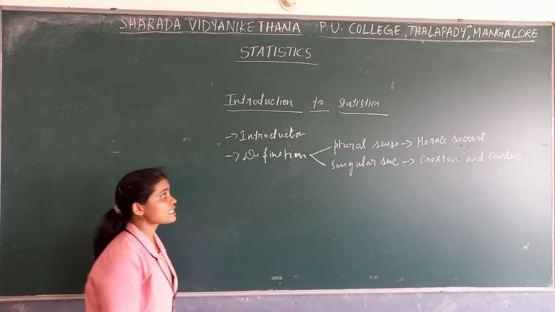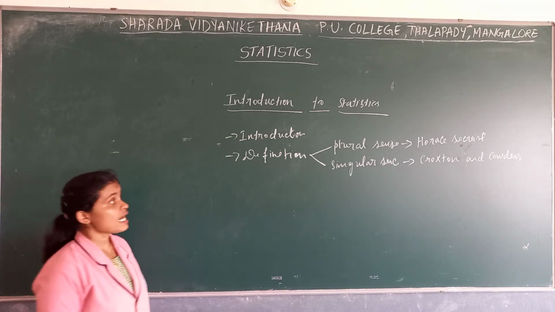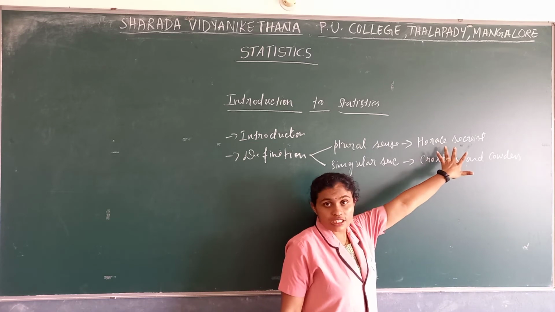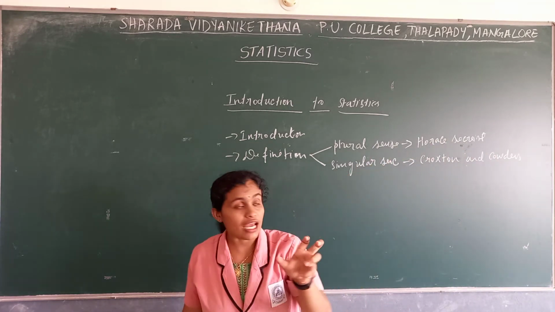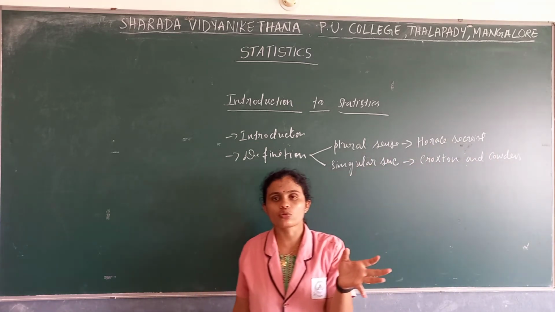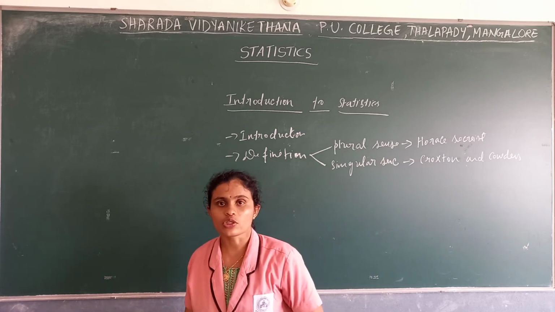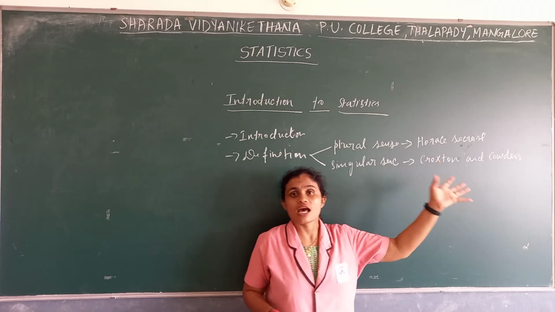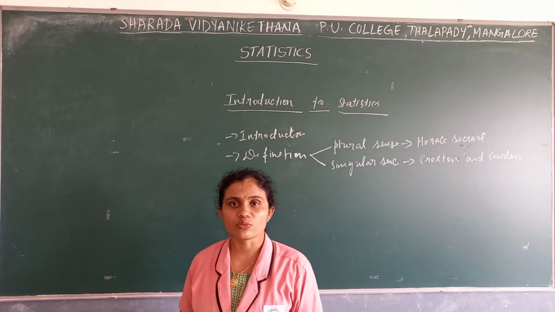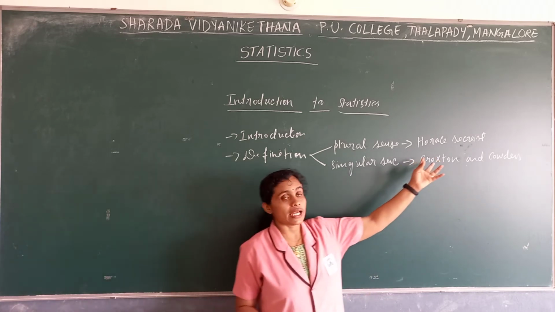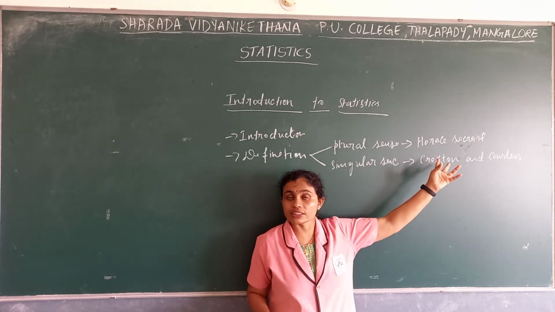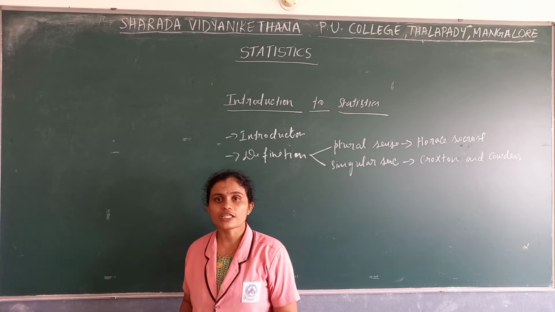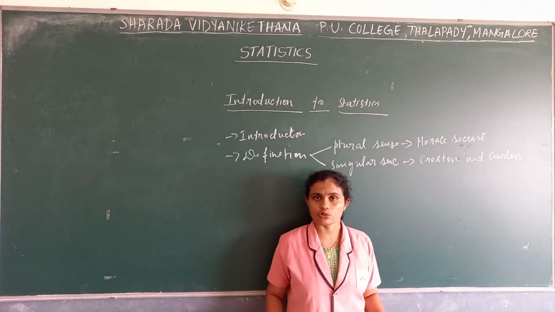According to Horace Secrist's definition, that was the plural sense, statistics is an aggregate of facts enumerated, estimated according to a reasonable standard of accuracy, affected by a multiplicity of causes and numerically expressed, then collected in a systematic manner for a predetermined purpose and placed in relation to each other.